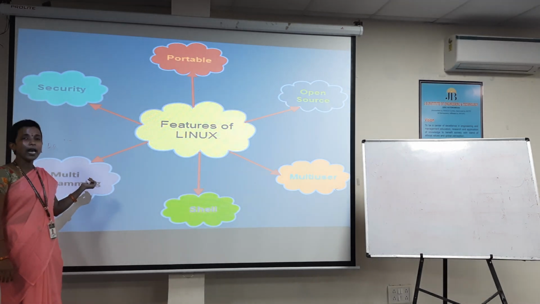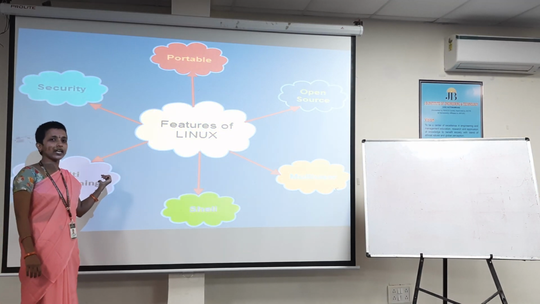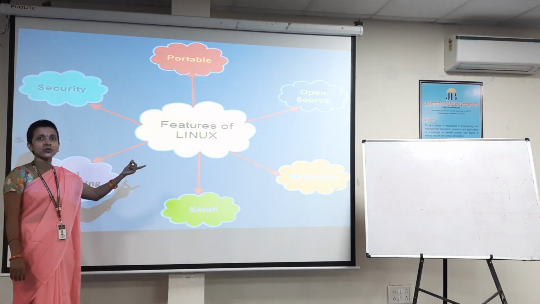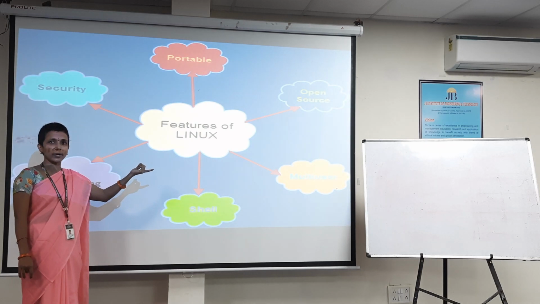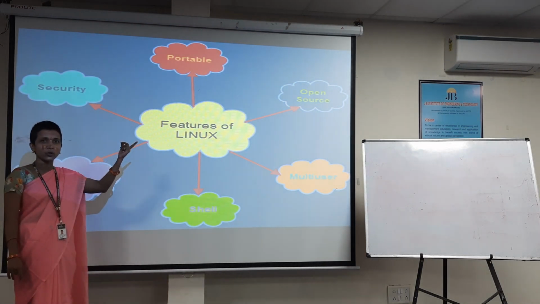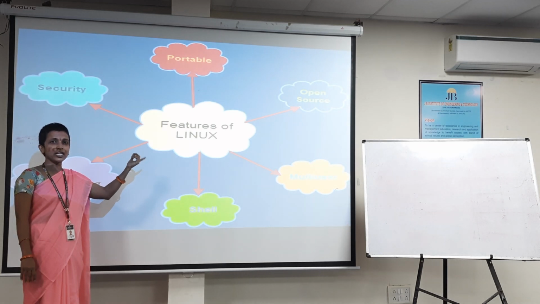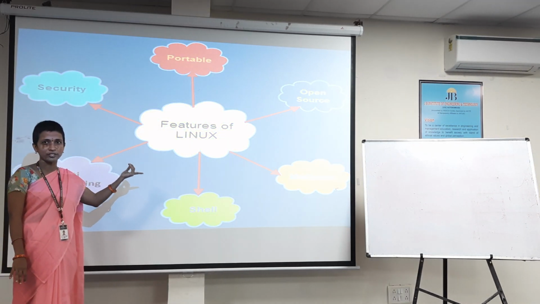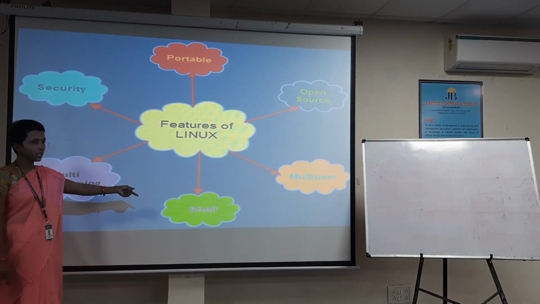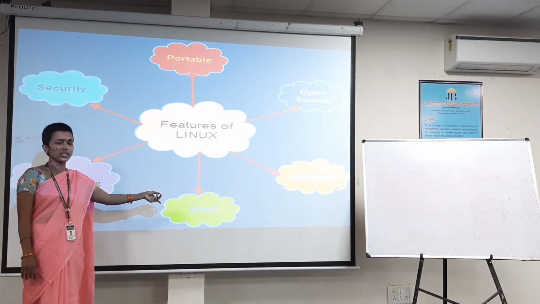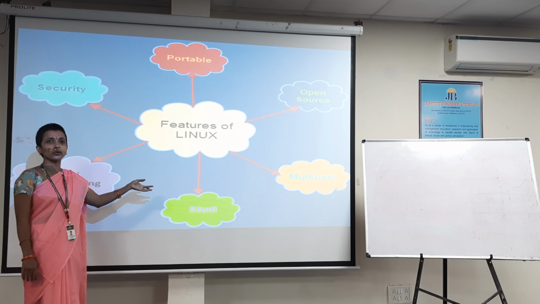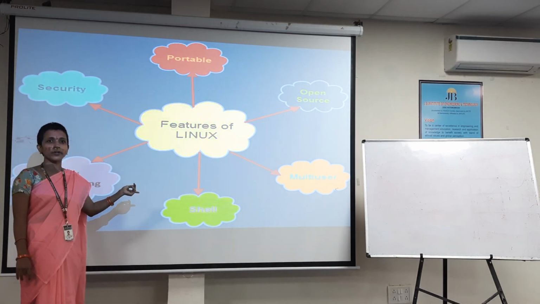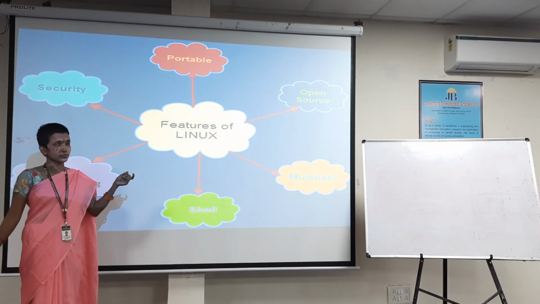Coming to multi-programming, at a time we can run two or more programs by using the Linux operating system. Coming to multi-user, more than one user can use Linux at a time. Open source, as I told you before, this is an open source distributed software which is freely available. This Linux programming is portable in nature. And coming to shell, this is shell programming, where we write very small programs in the Linux operating system for creation of files, which can be used flexibly.